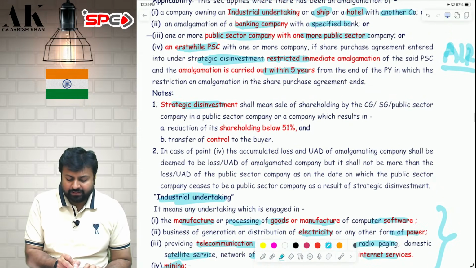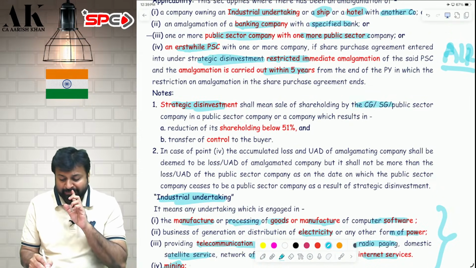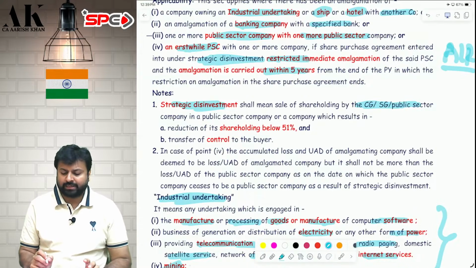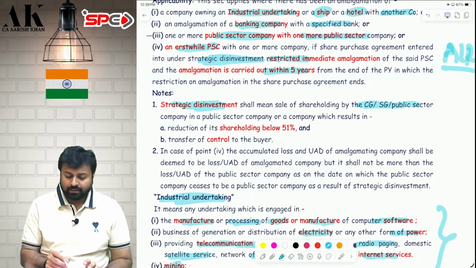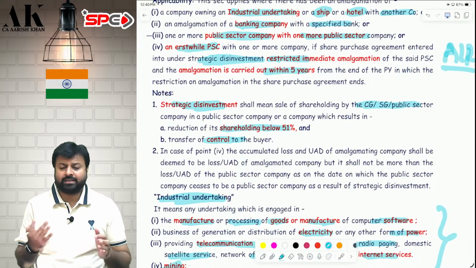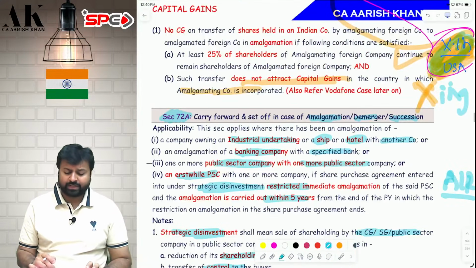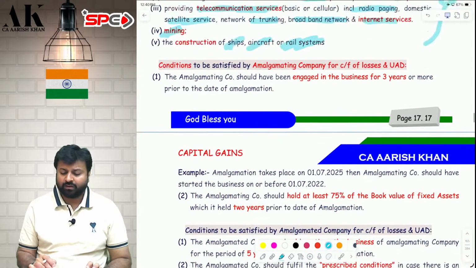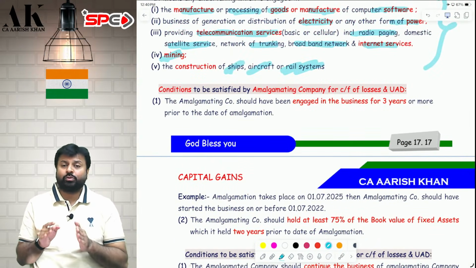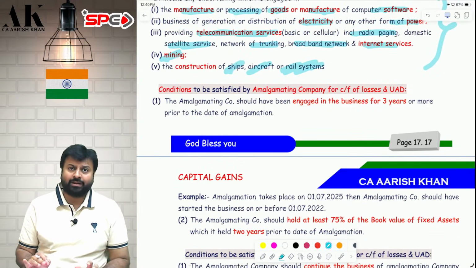Now, what is disinvestment? Disinvestment means sale of shareholding by central government, state government, public sector company, which results in reduction of shareholding below 15% and transferring the control to the buyer. That is disinvestment. So all these people are eligible for what? Carry forward of losses. Only these are the assessees who are eligible for carry forward of losses in case of amalgamation.